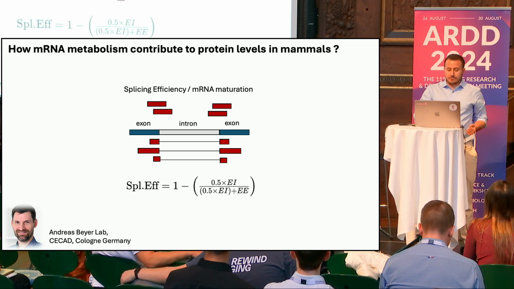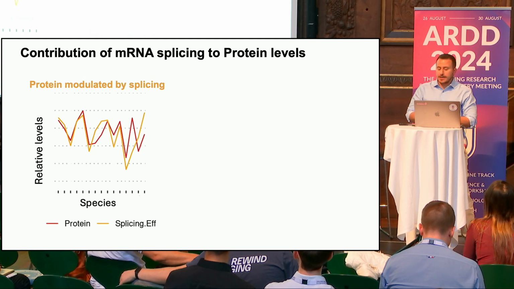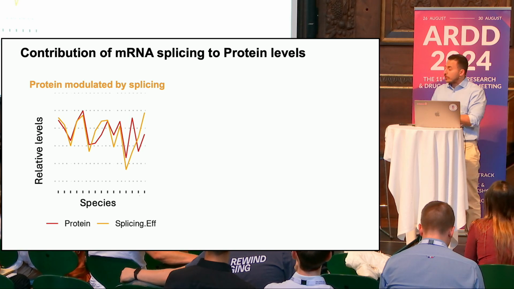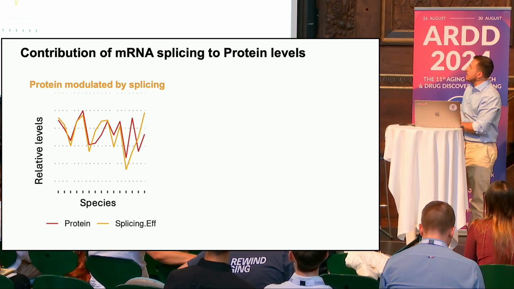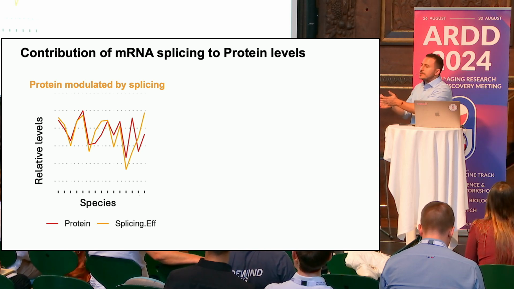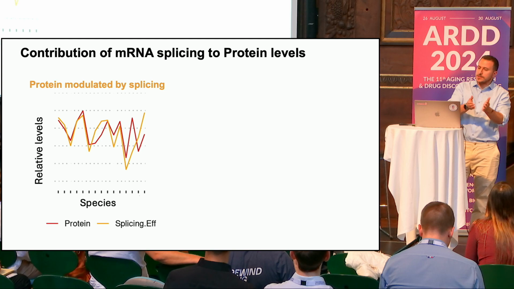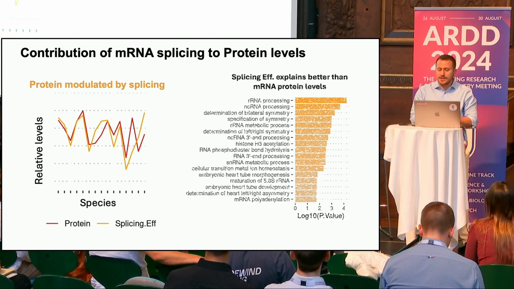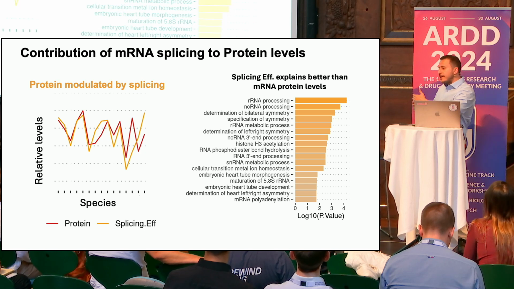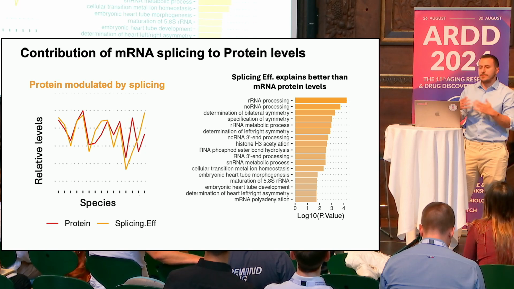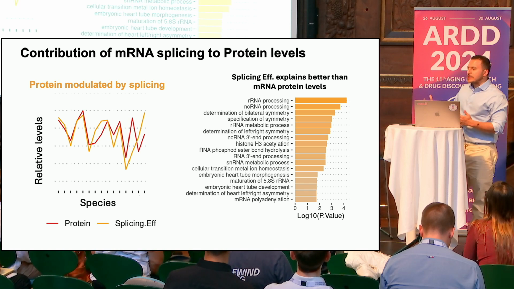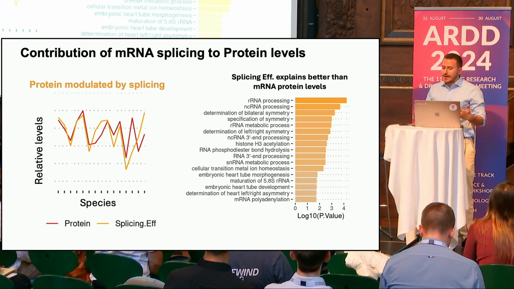And then we can do basically the same approach. We can take our measure of splicing efficiency and simply correlate it, correcting for the phylogeny that exists between the organisms, and understand what are the proteins that are evolving with the splicing efficiency. And here, interesting case again, we found that those proteins are again related to this post-transcriptional mechanism that I just talked about, especially with regard to the processing of ribosomal RNA.